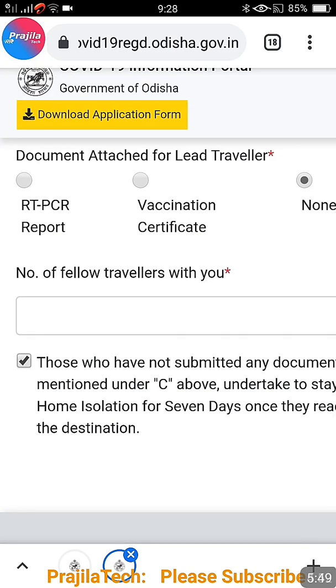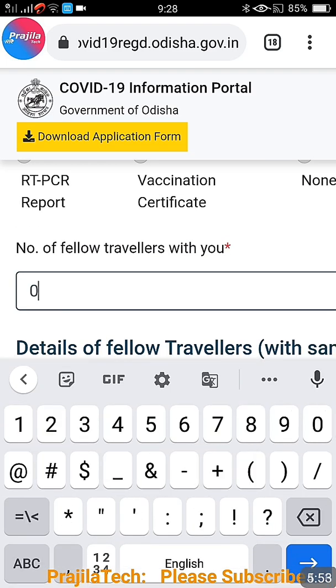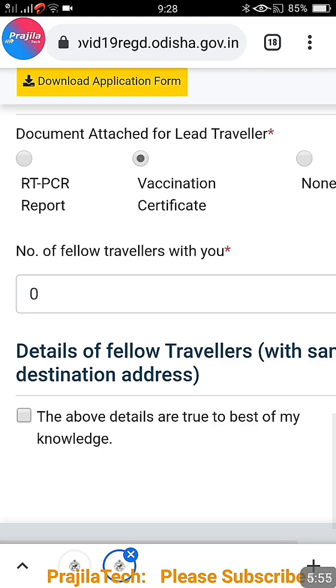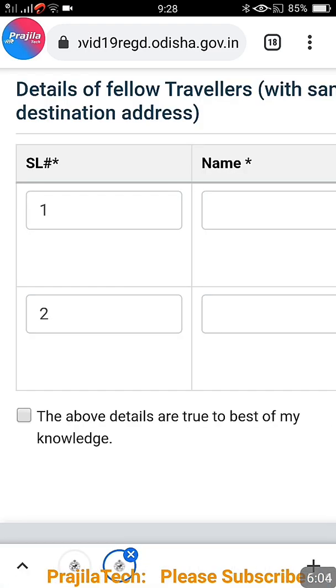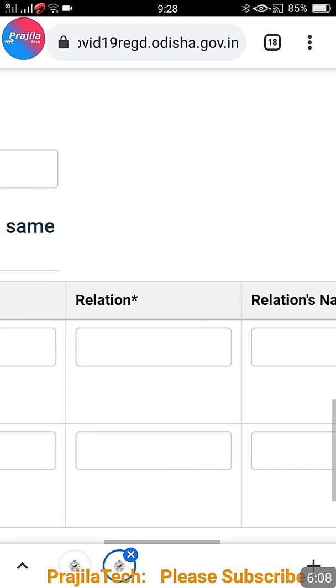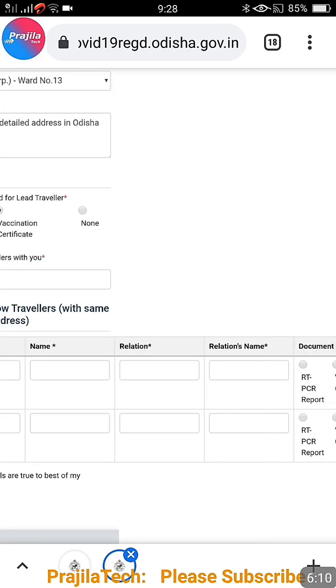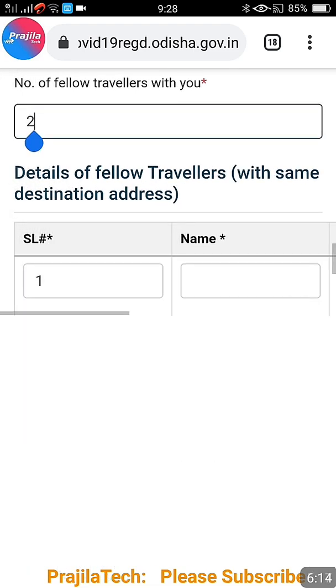Now the next one is number of fellow travelers. You have the option even to enter 0. If you are alone, enter 0. You can see here, when you enter 0 you can proceed, but if you enter 1 or 2, as soon as you enter the text, click outside the text, otherwise it will not change. Since I entered 2, you can see 2 rows come up, and I have to fill the details of both the passengers.